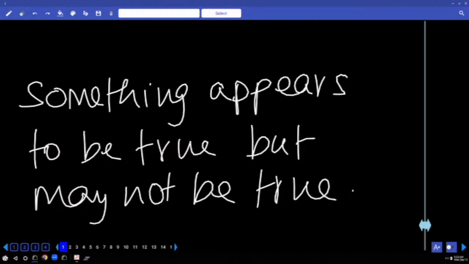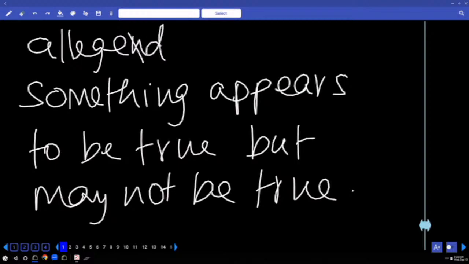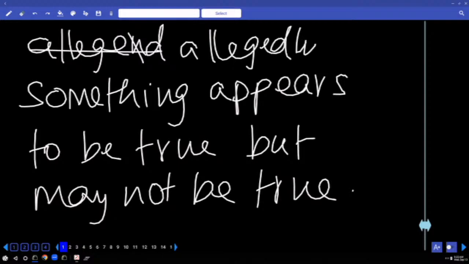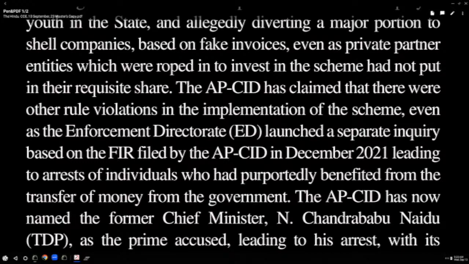It has another meaning. Write the other meaning. It also means allegedly. But generally it goes with the first meaning. What is the first meaning? Something appears to be true but may not be true. Let us go to the next one.